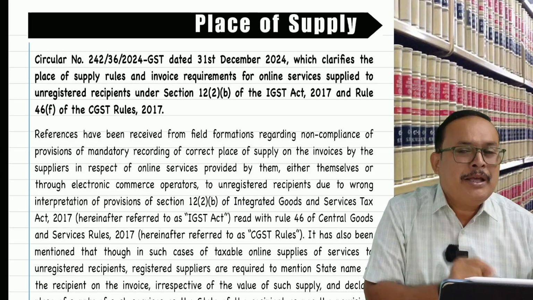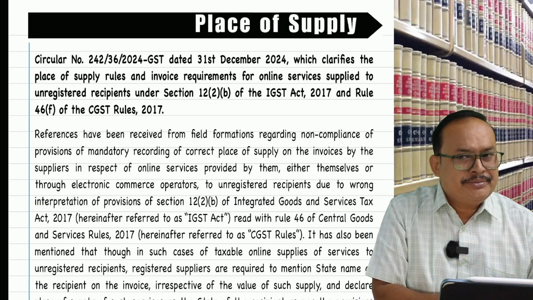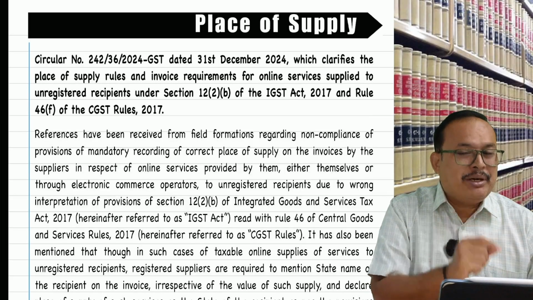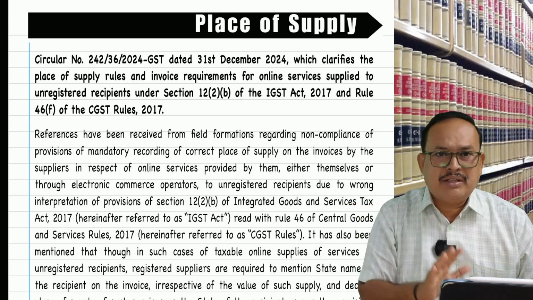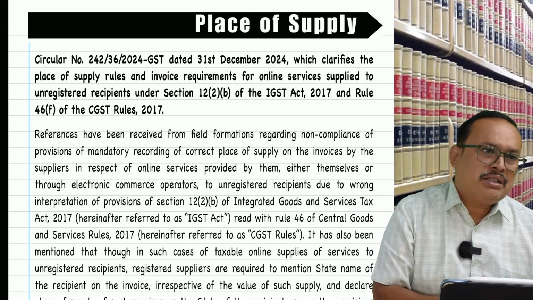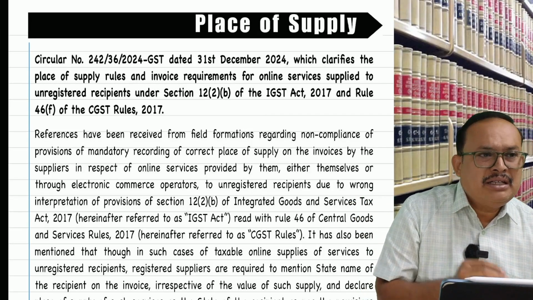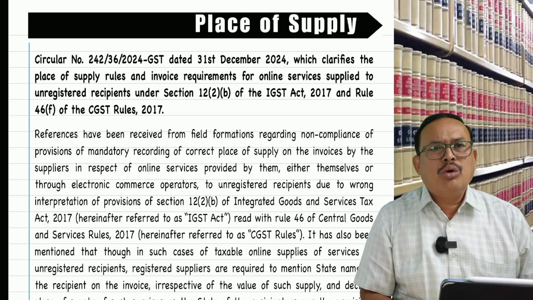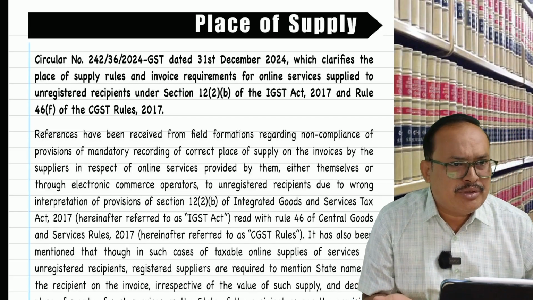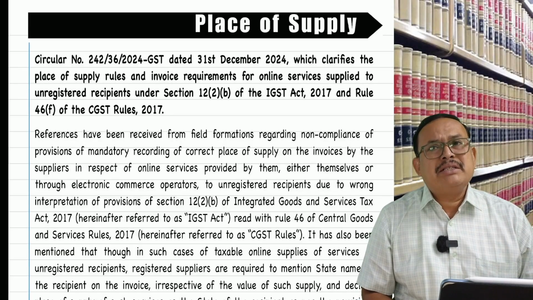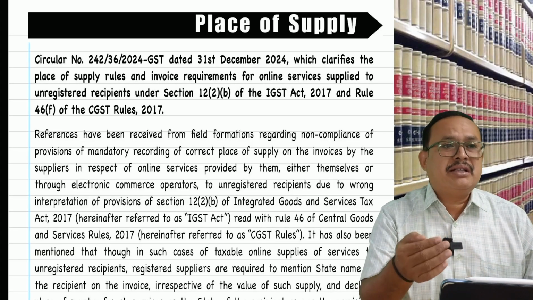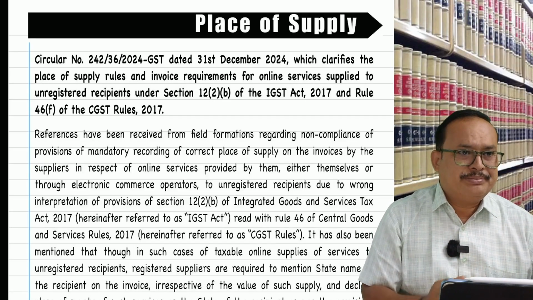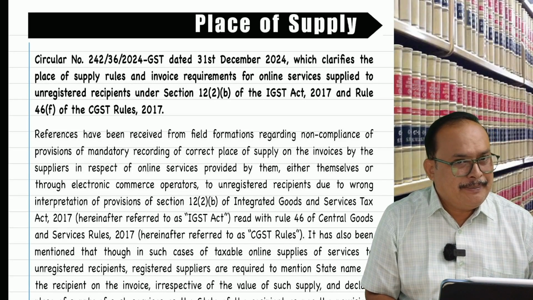Get my point? You got the provision? This is what is important: the value of supply does not exceed 50,000. Who supplied? A registered person. To whom? To an unregistered person. Then a tax invoice will be issued, not required to mention the address of the recipient unless the recipient asks for an invoice with address. Is that clear? That is the provision.